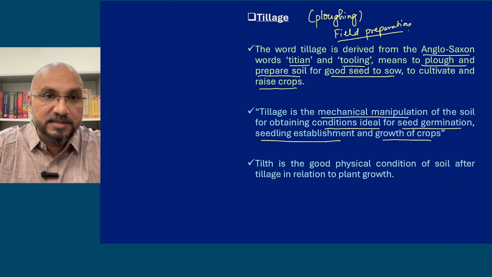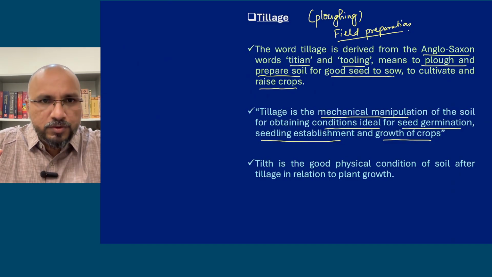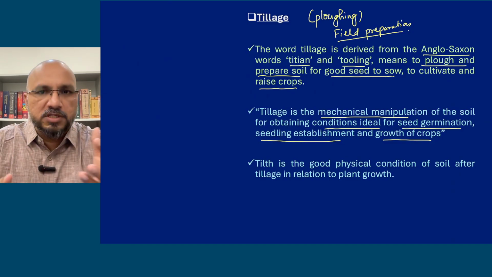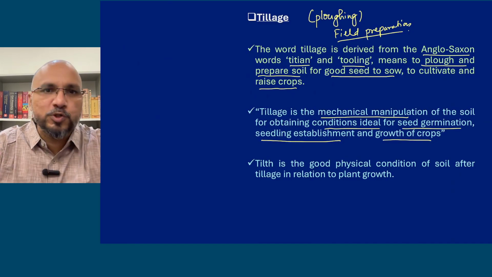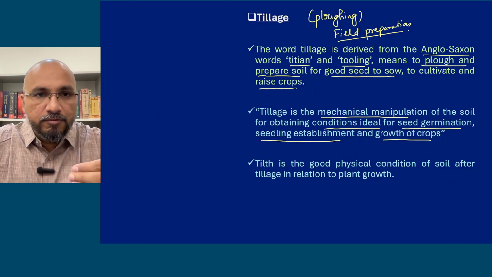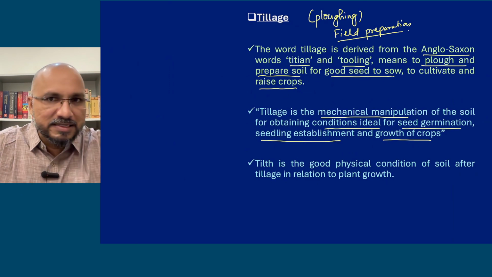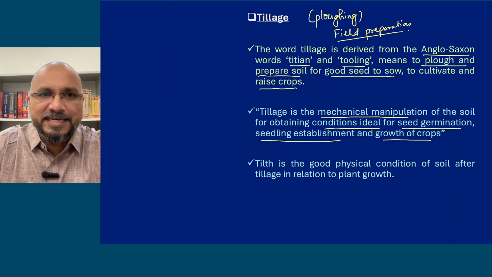So next time when you are sowing, you cannot sow directly because the seeds cannot be sown on hard soil. So you have to make the soil loose, friable, soft again, so that you can sow. Okay, so this operation is done for sowing, ताकि आप easily sow कर सको, and the seed that has been sown can easily absorb the moisture and germinate.